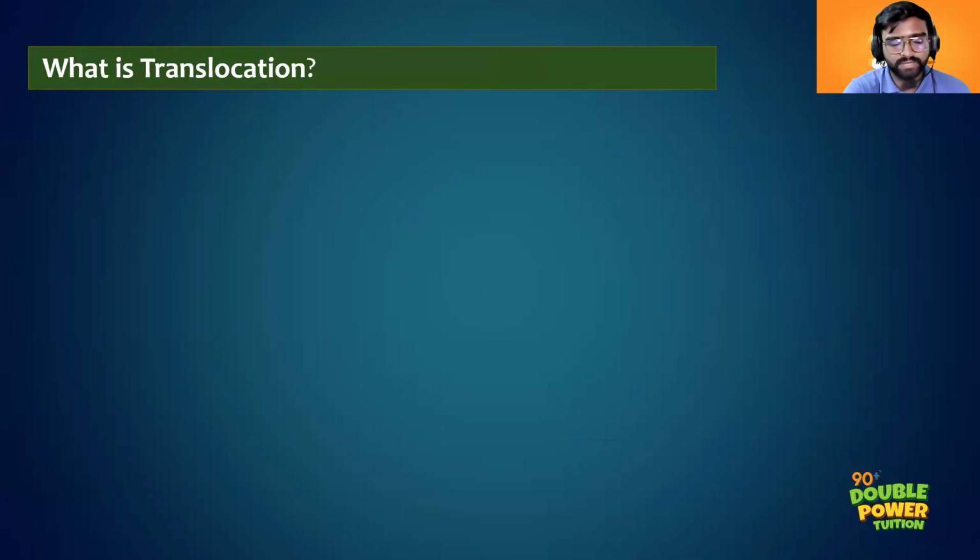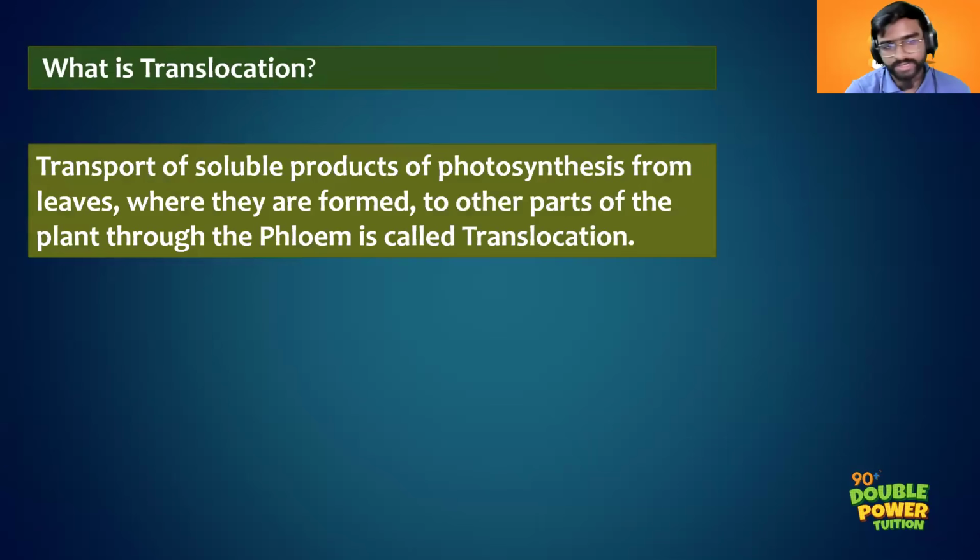Can you read out your answer? Translocation means the movement of food in the phloem. The movement of food from the leaves to the different parts of the plant through the phloem. When you are writing, you mention the leaf. From the leaves to different parts of the plant through the phloem. That is translocation.